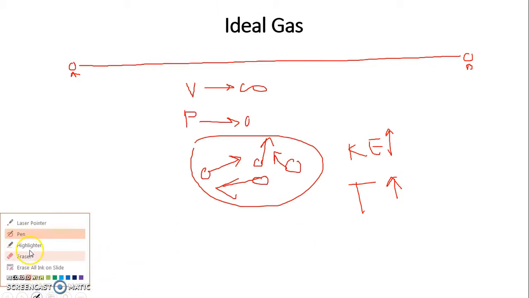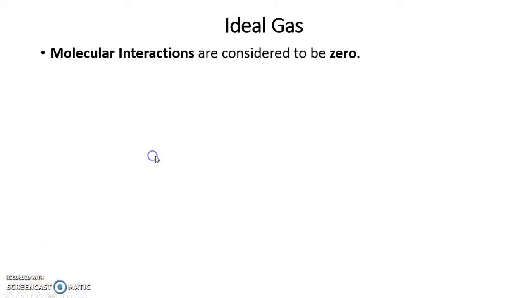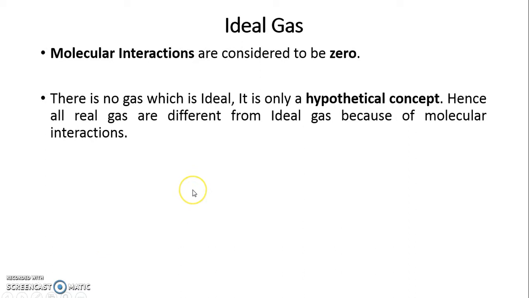Now for such gases, we can say that they do not exist. Such gases are hypothetical. But we can develop the equations for an ideal gas and then apply them. And when we compare with actual processes, we can see how an actual gas is going to behave with respect to an ideal gas.